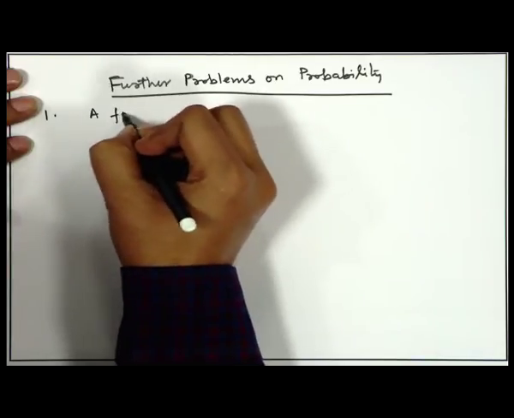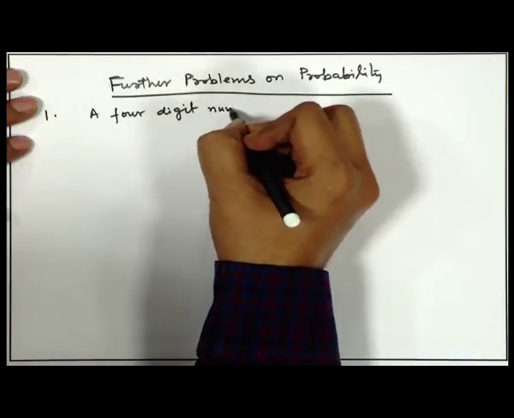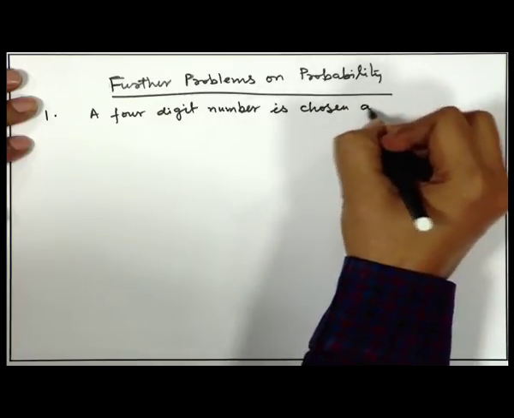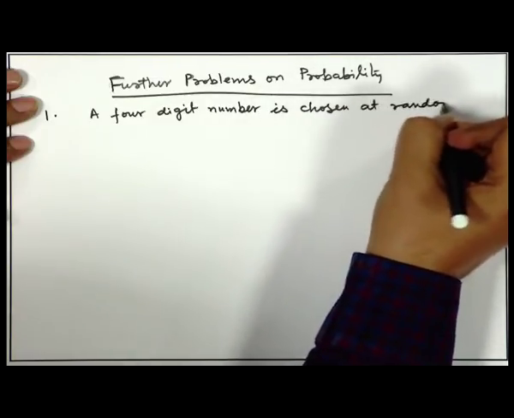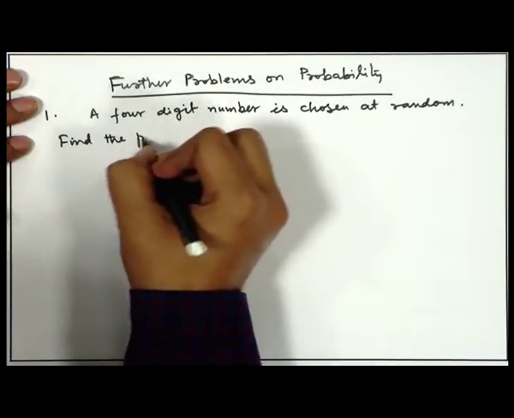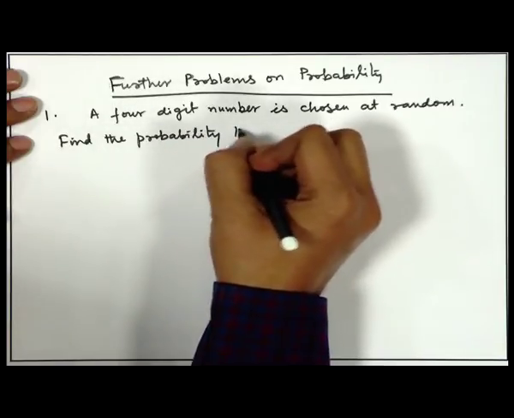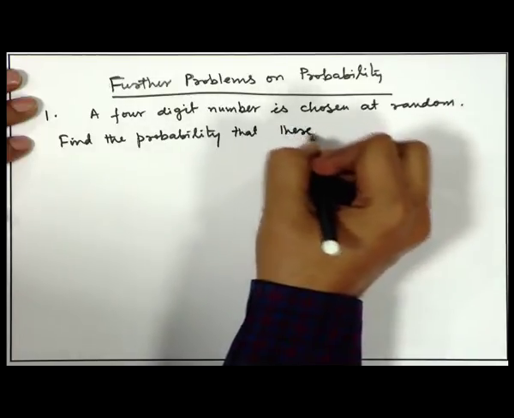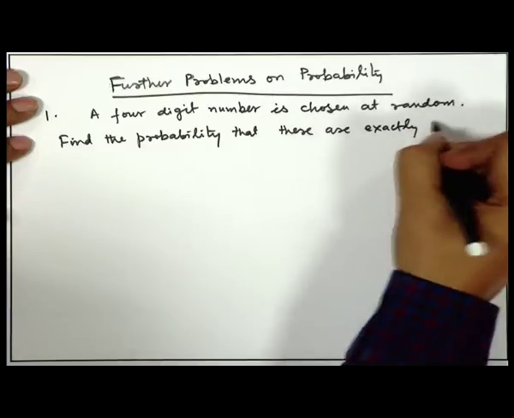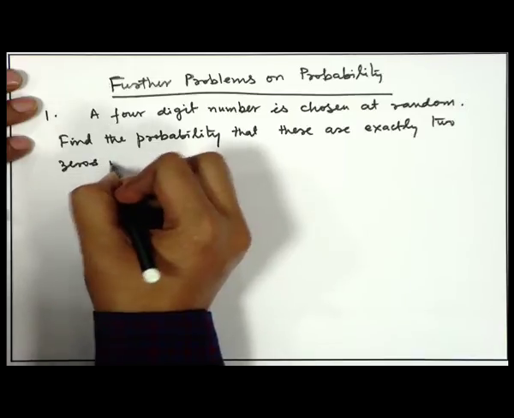A 4-digit number is chosen at random. Find the probability that there are exactly 2 zeros in that number.